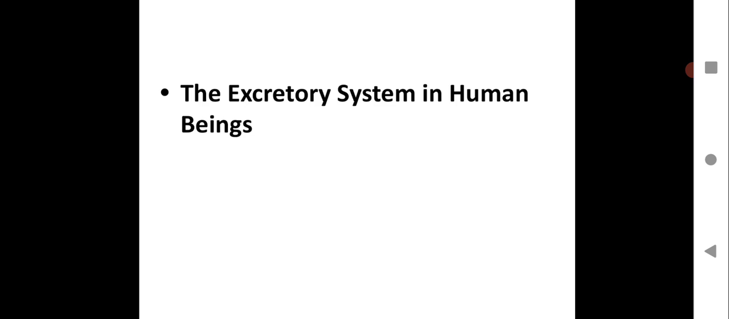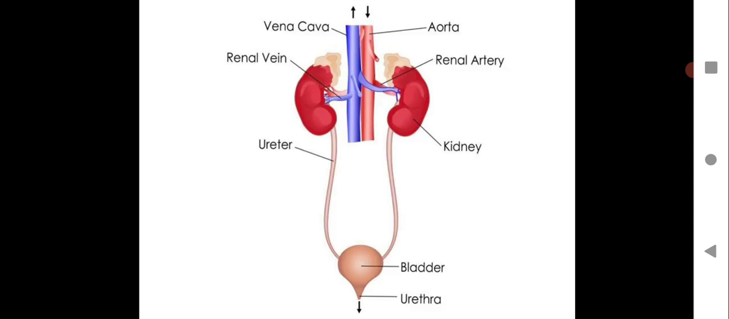So let us see the excretory system in human beings. Human beings have a proper excretory system which has to function properly in the body. Otherwise the entire system of the body will get disturbed. The toxic waste gets collected in the blood, which will be very, very harmful. So let us see a proper excretory system, and you have to draw the diagram as well.